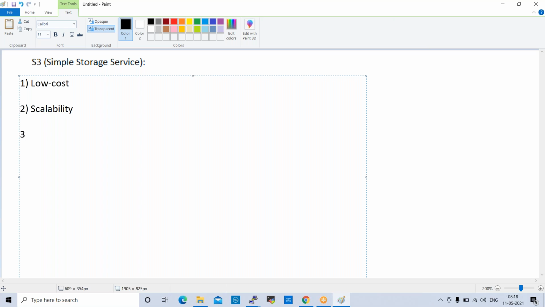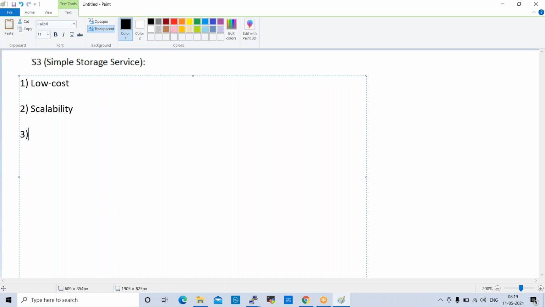And one more thing, how many buckets can we create per account? Is there any limitation? Yeah, as per the project requirement, some limitation is there. I'll give you that count. But as per the project requirements, in our project we are using 3 S3 buckets.